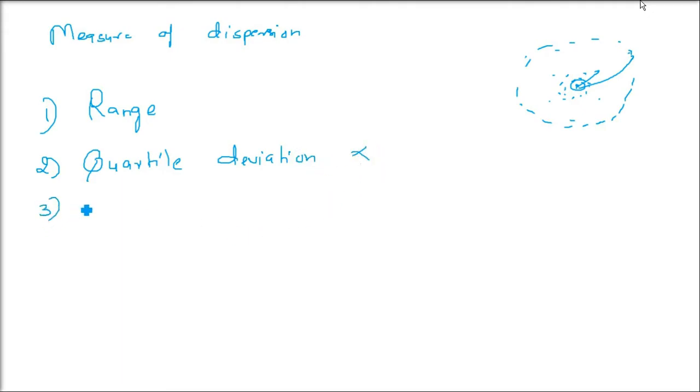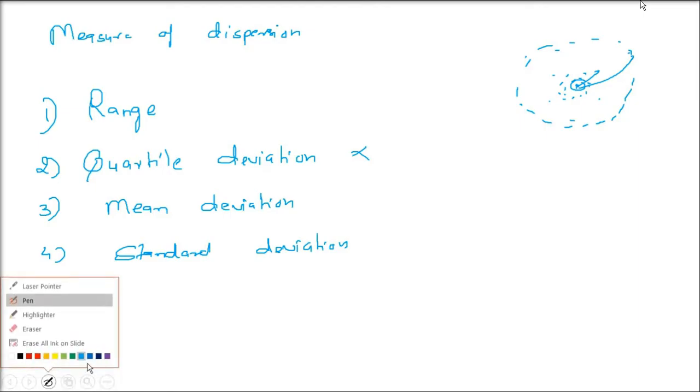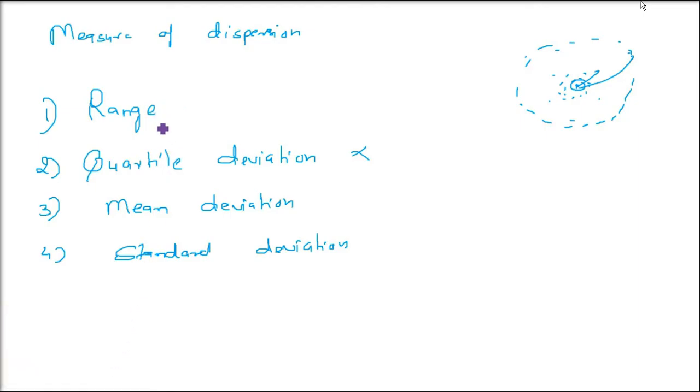Range, quartile deviation. All I am telling you is that quartile deviation we are not going to cover here. In the next discussion also, we will talk about range, mean deviation, and finally the standard deviation. These are the various measures to find out the degree of scatteredness of the observations in a distribution around the central value.